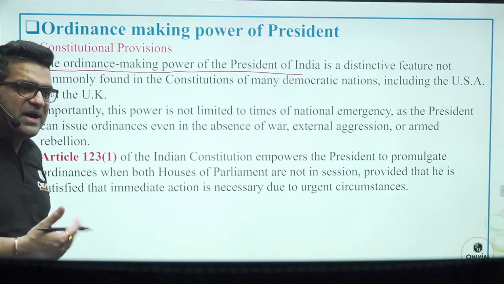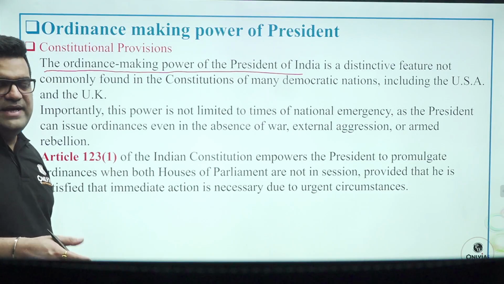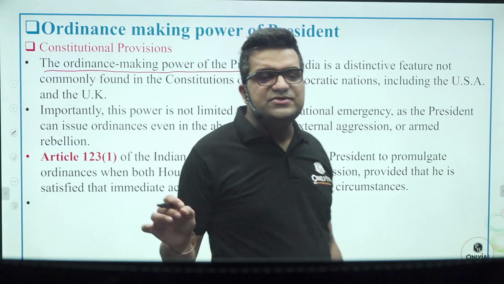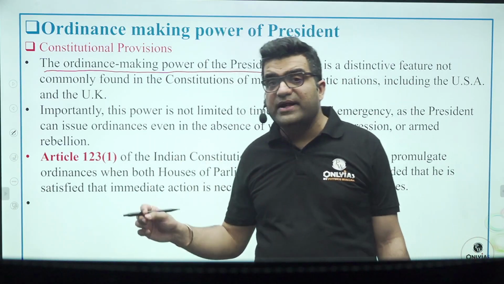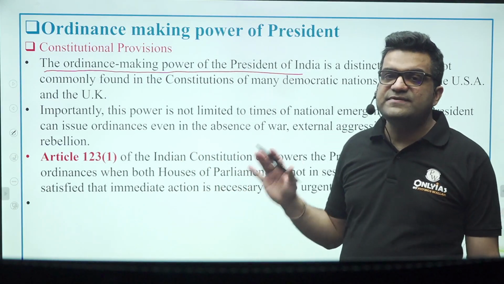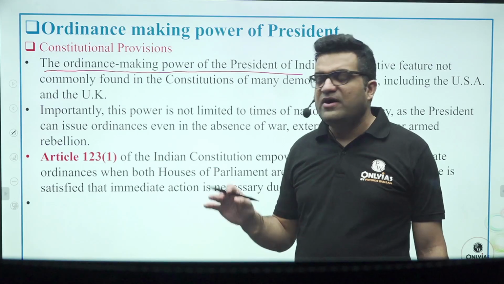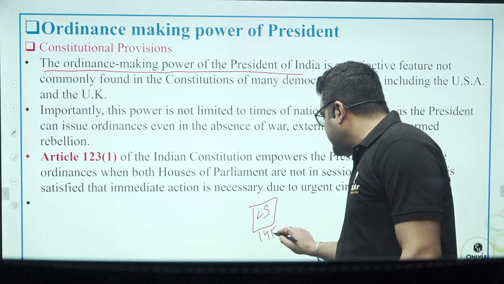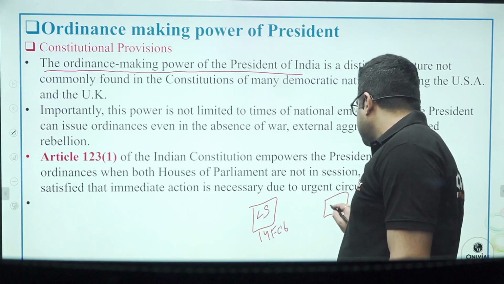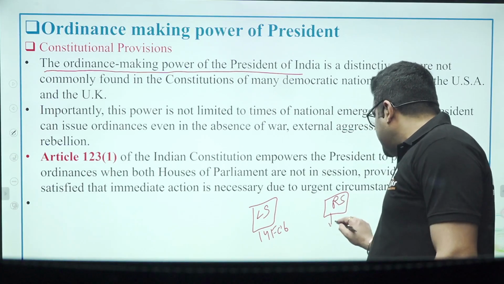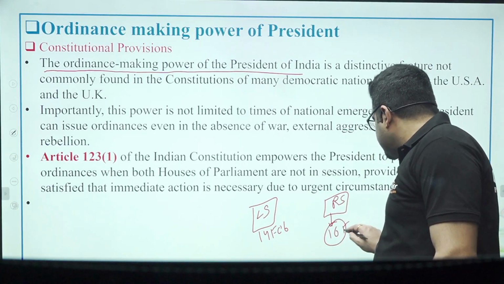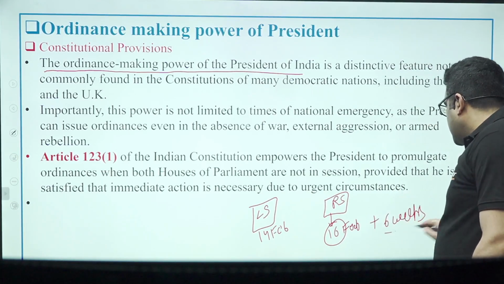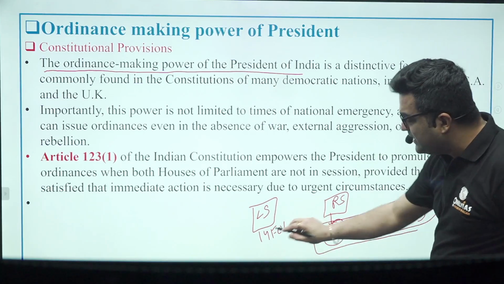When the parliament meets next, it has to approve the ordinance promulgated by the president within a period of 6 weeks from the date of first sitting of both the houses. If Lok Sabha sat on 14th of February, and if Rajya Sabha started its sittings from 16th of February, then from 16th February a period of 6 weeks shall be counted, from the later of the two dates.